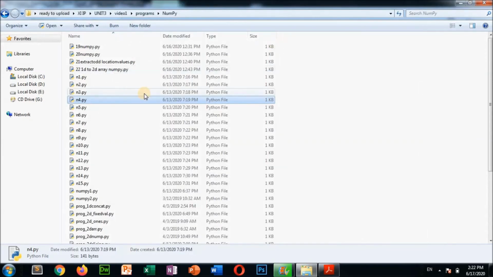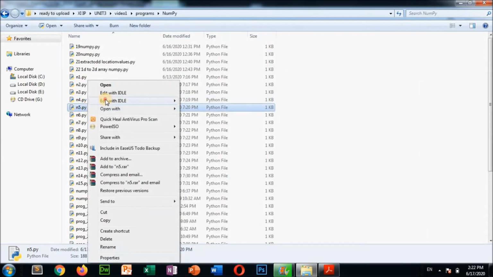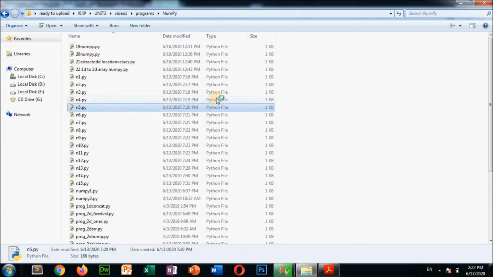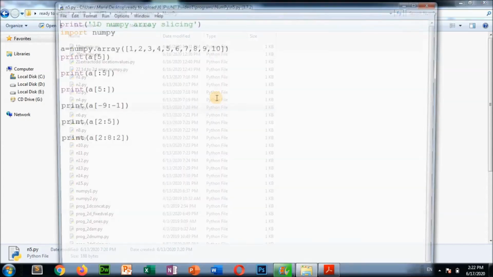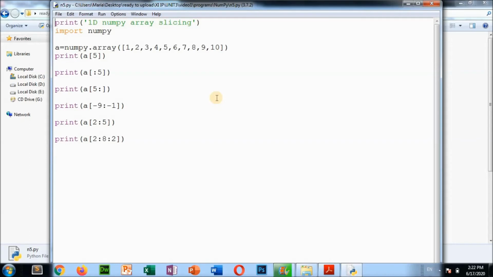Now go to the next one, number 5. See, this is slicing, you can say 1D array slicing, as you have done in tuple and list programs. So a is the NumPy array, this is the array you have created, and if you write a[5], that means it will display the position 0 1 2 3 4 5. It will display the result as 6.